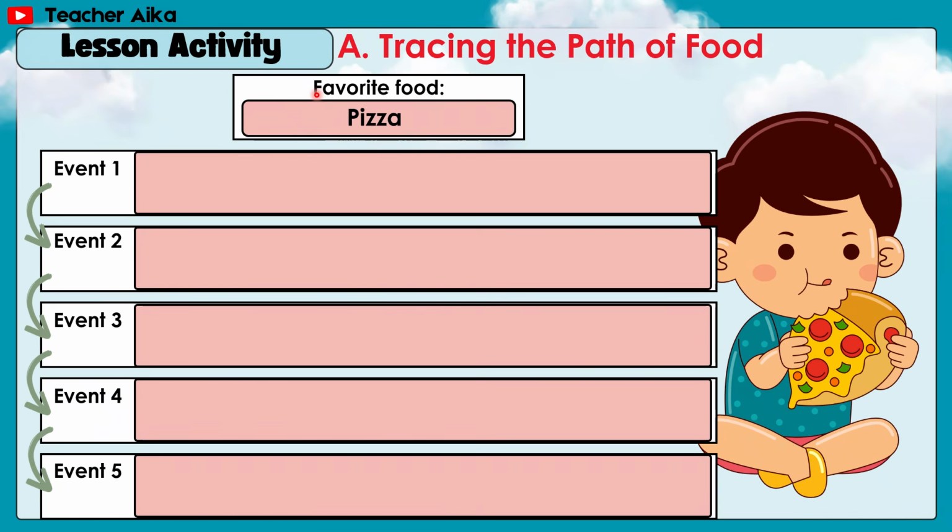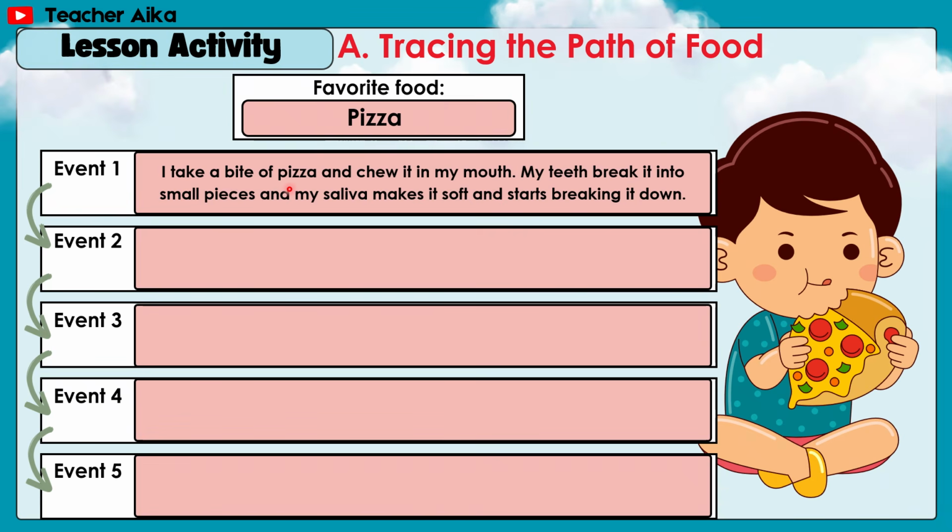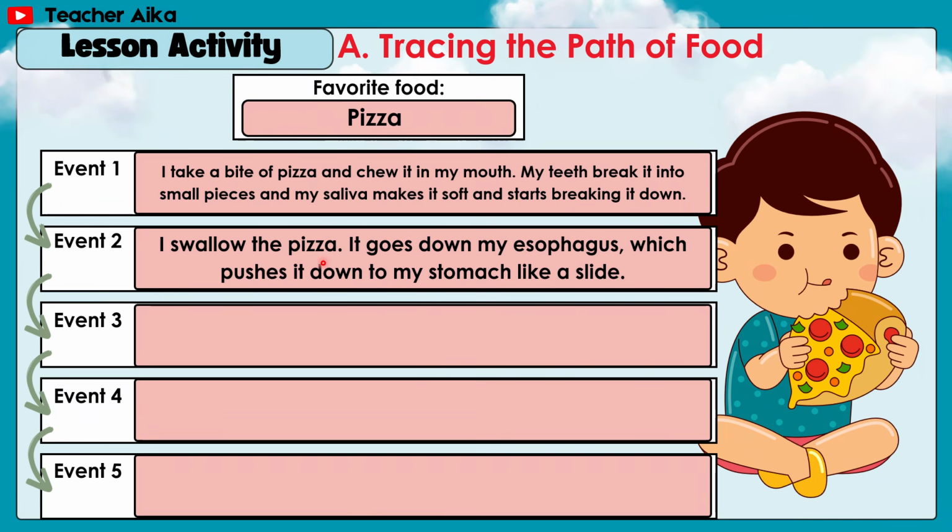This is an example answer. Favorite food? Pizza. Event 1, I take a bite of pizza and chew it in my mouth. My teeth break it into small pieces and my saliva makes it soft and starts breaking it down. Event number 2, I swallow the pizza. It goes down my esophagus, which pushes it down to my stomach like a slide.